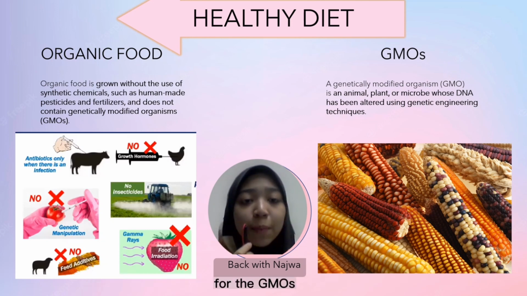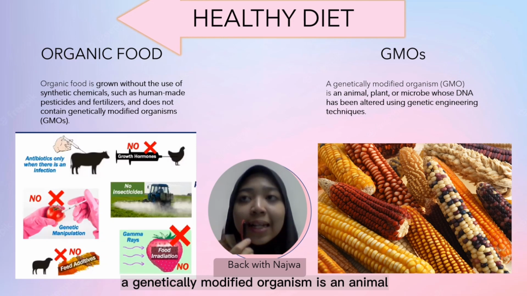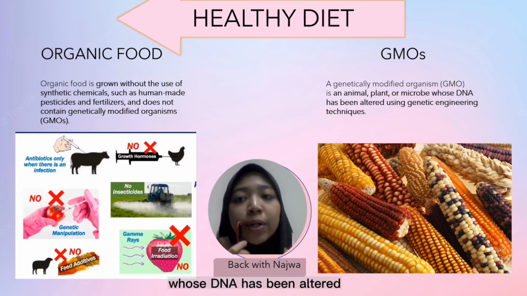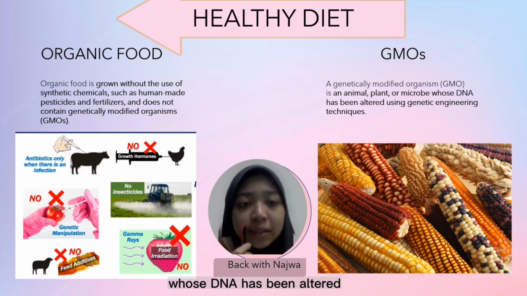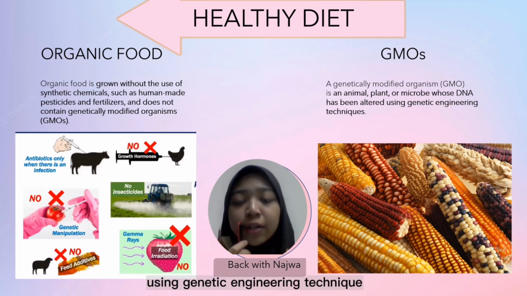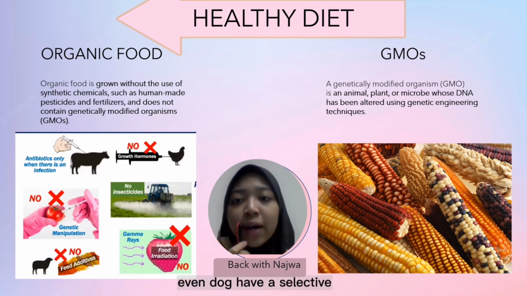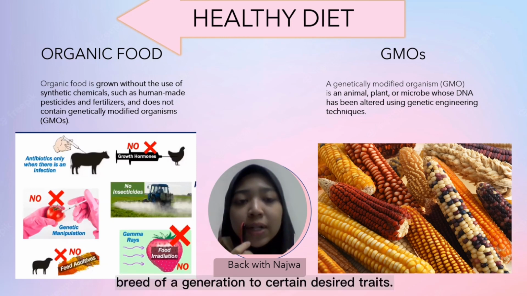As for GMO, a genetically modified organism is an animal, plant, or microbe whose DNA has been altered using genetic engineering techniques. For thousands of years, humans have used breeding methods to modify organisms. Corn, cattle, even dogs have been selectively bred over generations for certain desired traits.